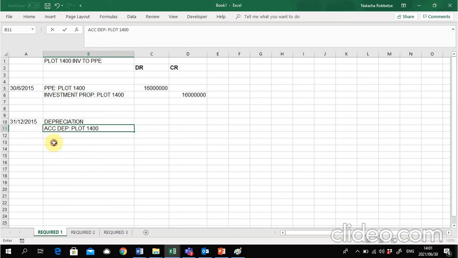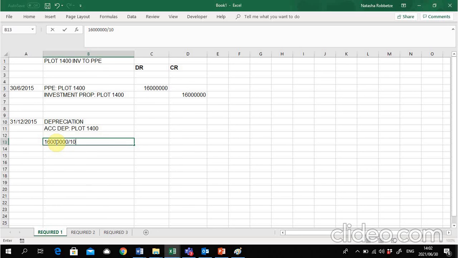And now I need to go and measure the depreciation on this asset. So when we put it into PPE, it was worth 16 million. And we are told that the remaining useful life is 10 years. So we can use the 10 as is. They've already calculated the remaining life for us.